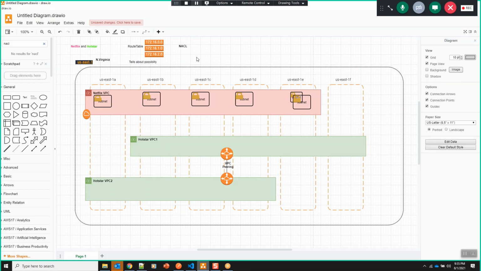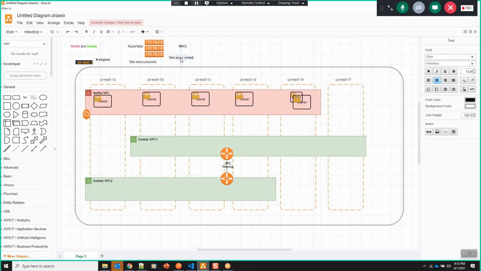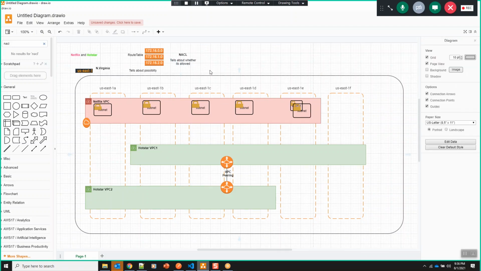NACL tells about whether it's really allowed. Did you understand this, Ruchi? Yeah. Having a route to Canada doesn't mean that you can travel to Canada, right? Apart from having the route, you need to have the required privileges. Who will decide that? NACL rules. So one thing is we need to have the route table. Apart from having the connectivity, we need to have the required privileges.